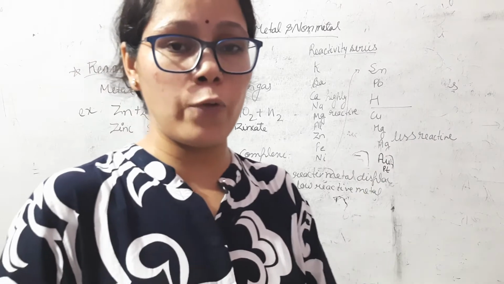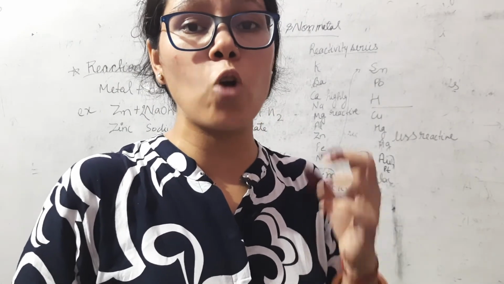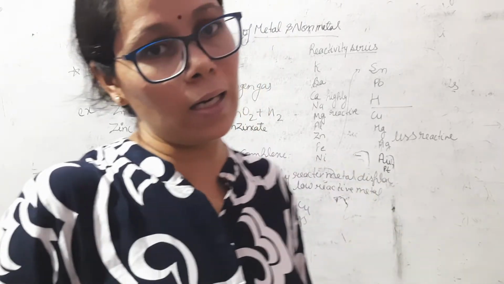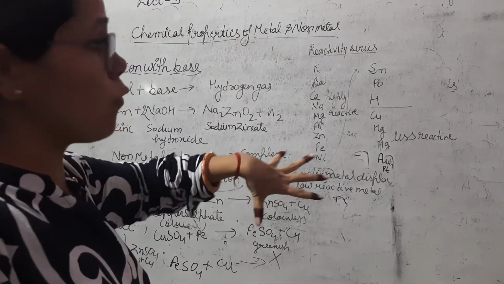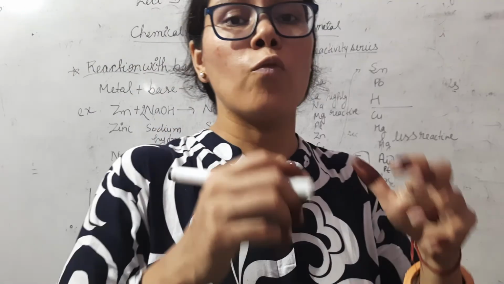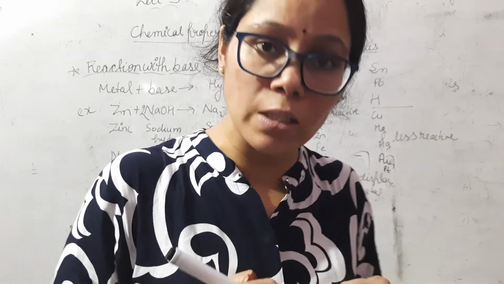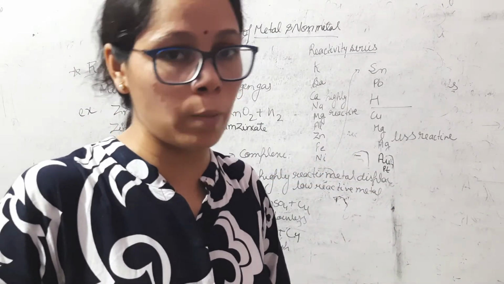If we take ferrous sulfate solution and add copper, the reaction is not possible because copper is a less reactive metal. It is not able to displace the iron metal. So on the basis of the reactivity series, we can identify which displacement reaction is possible and which is not possible. So these are the chemical properties of metals and non-metals.